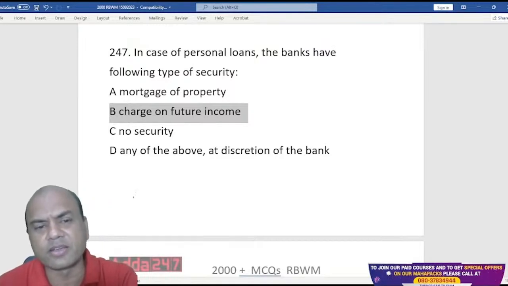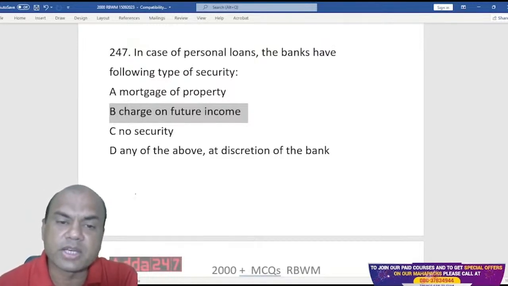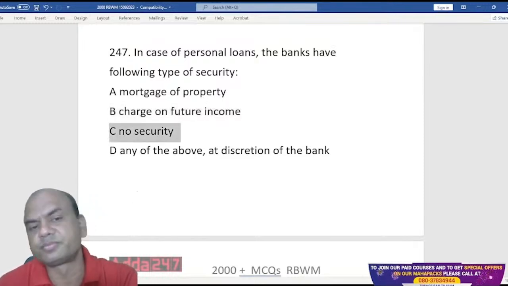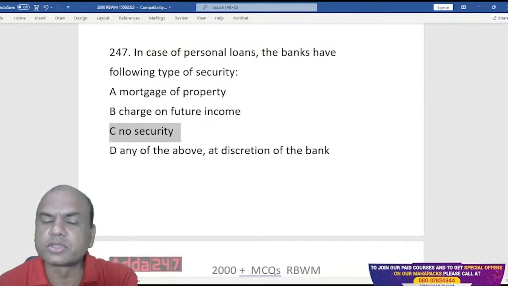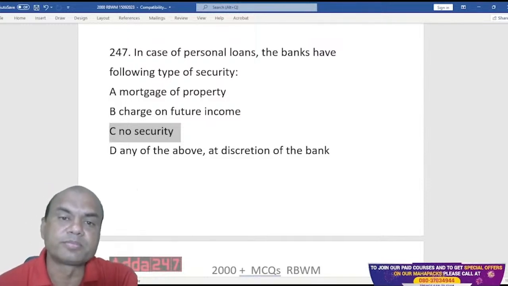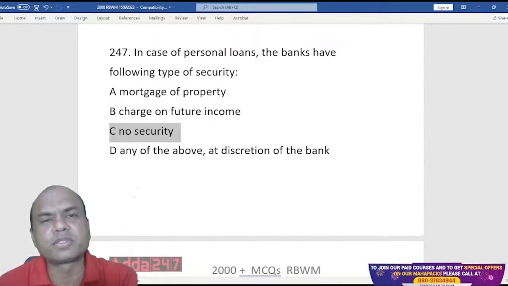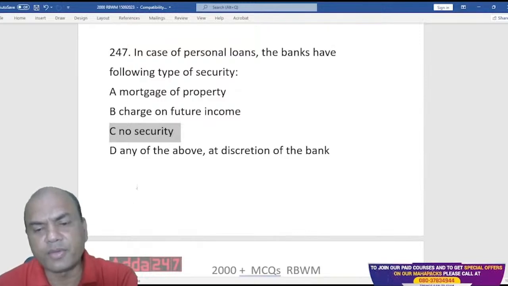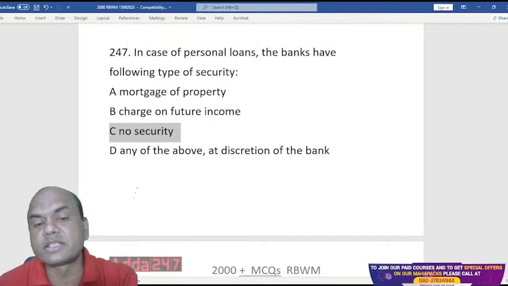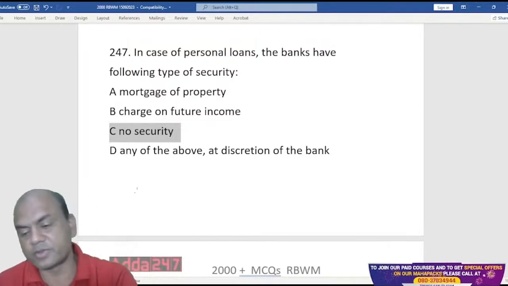Nobody does anything. So no security, that is the answer. In personal loans, there is no security. PL is given nowadays merely on the basis of the CIBIL score. So that's why in case of personal loans, no security is taken. Okay, next one.